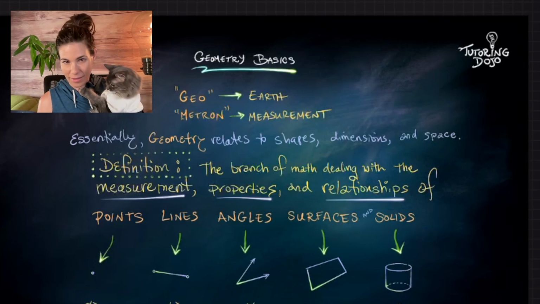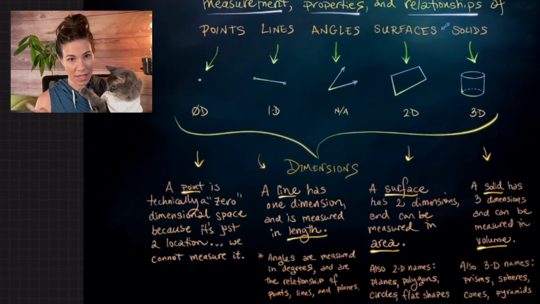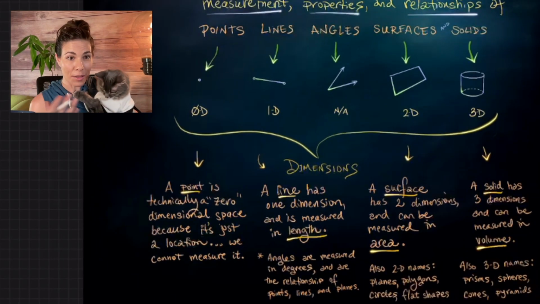What do you think, Breakfast? Let's take a look. So these all have different dimensions. So a point is essentially a zero dimension object.